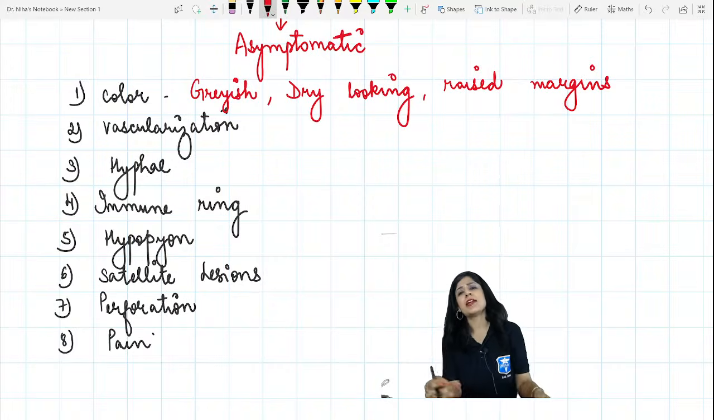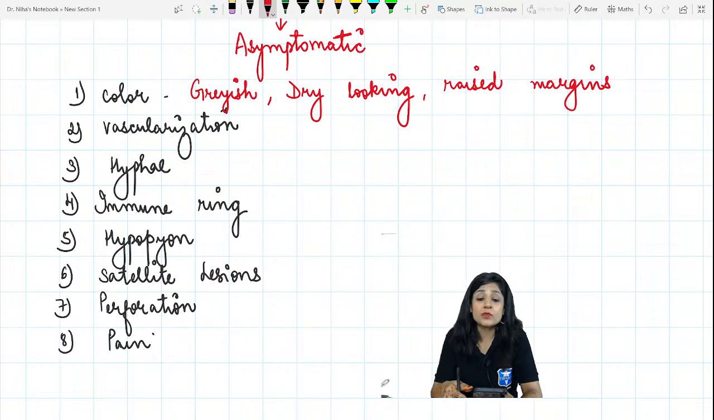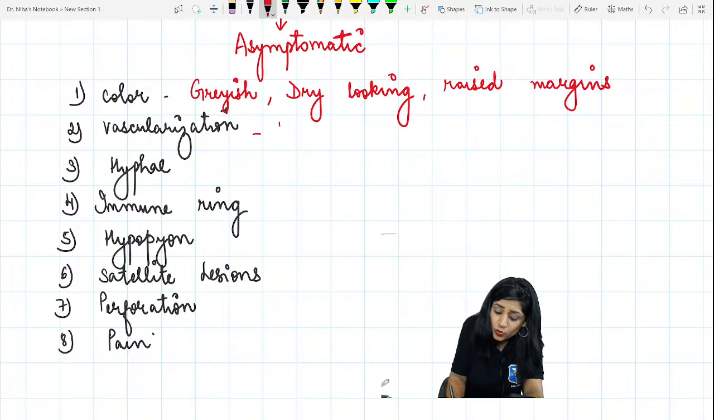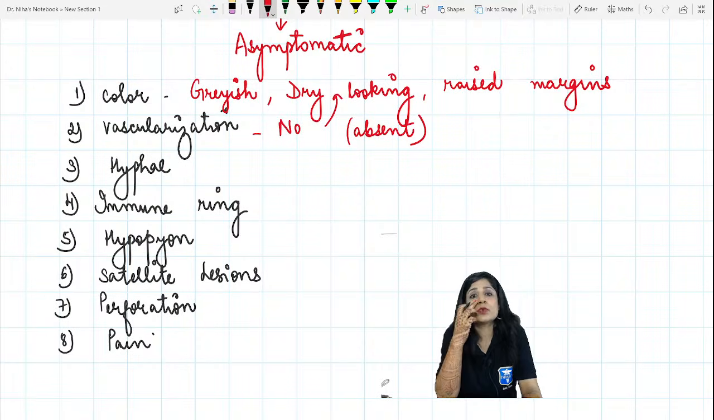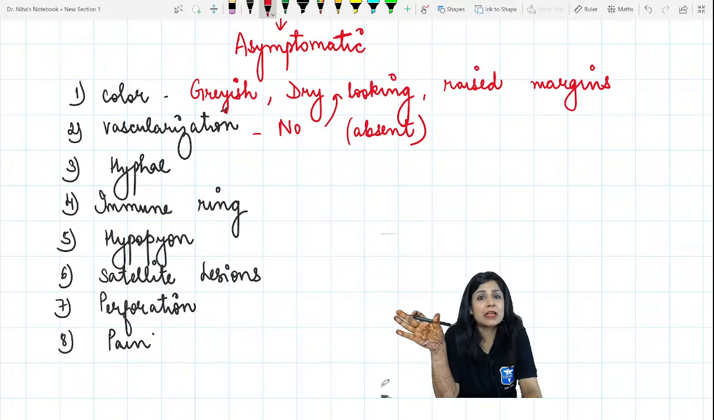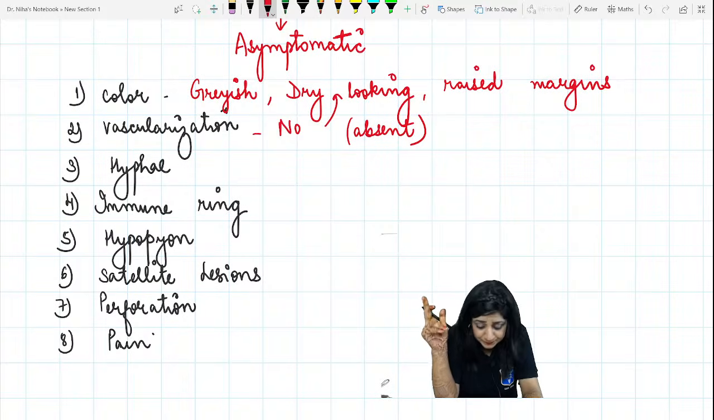Will you get vascularization? And another question, where do you get typically vascularization? No vascularization. Very good. There will be no vascularization. Completely absent. And that is why we have got a grayish, dry looking ulcer, because vascularization is completely absent. And where do you get typically vascularization? That is another question. Please answer.